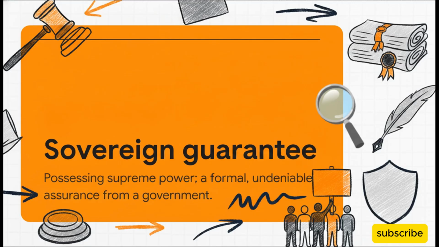Sovereign means possessing supreme or ultimate power. It represents a formal, undeniable assurance from a government. You see, the CJP isn't just asking for a verbal promise or a handshake here. They are demanding a written sovereign guarantee from the government to ensure that absolutely no student protesters are going to be targeted by authorities down the line.